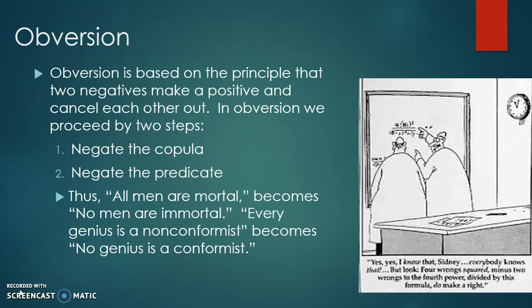Obversion is the second form of valid immediate inference. Obversion is based on the principle that two negatives make a positive and cancel each other out. In obversion, we proceed by two steps. One, negate the copula, which is the is or are linking the subject and predicate, and two, negate the predicate. Thus, all men are mortal becomes no men are immortal. Or every genius is a nonconformist becomes no genius is a conformist.